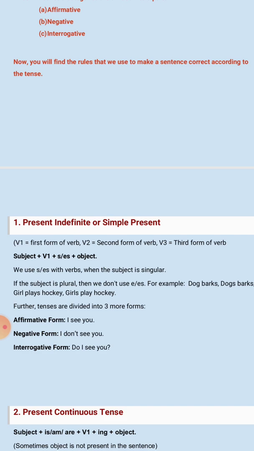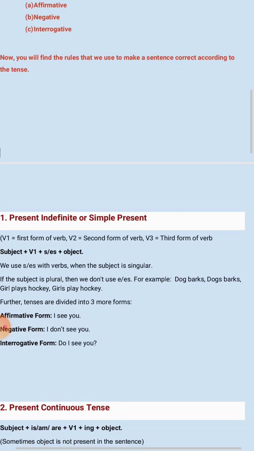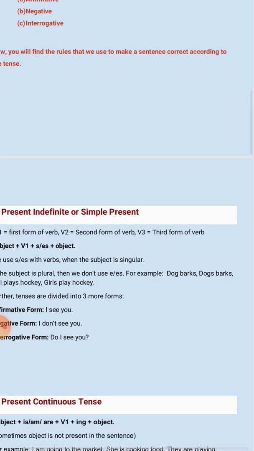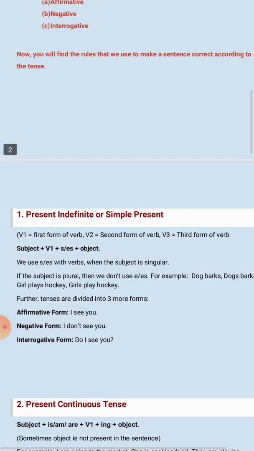If the subject is plural, then we don't use S or ES. For example, dog barks, dogs bark. Sorry, here is one mistake. I have written down dog barks and dogs bark. Girl plays hockey and girls play hockey. Further tenses are divided into three forms.